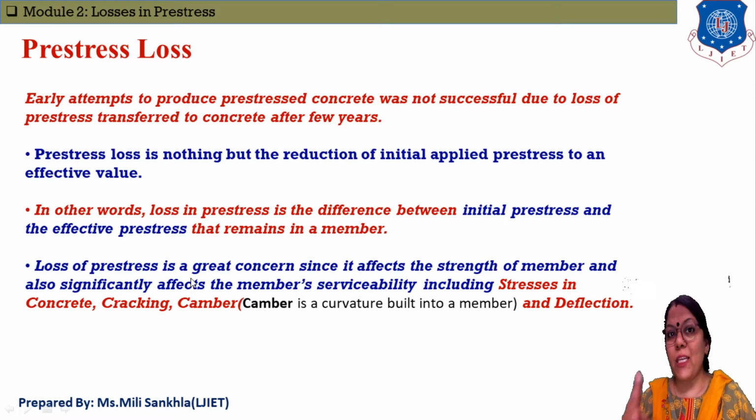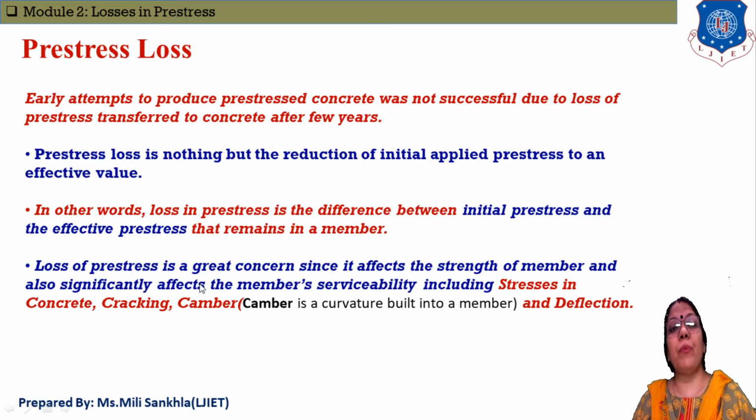Now what is initial prestress? Initial prestress means the force or the stress that we apply on our structure, and the effective prestress means the stresses that remain in our structure after losses. That means simply, prestress loss is the difference between the initial stress that we apply on the member and the stress that remains in the member afterwards.